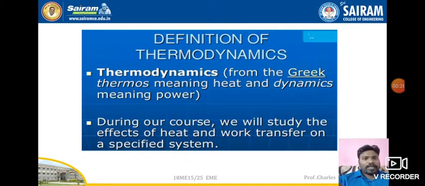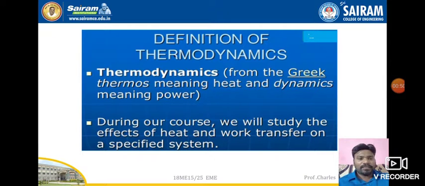So in thermodynamics, first and foremost, we should know the meaning of thermodynamics. Thermo originated from the Greek language. It is taken from thermos. Thermos means heat, and dynamics means power, or motion, a moving condition.